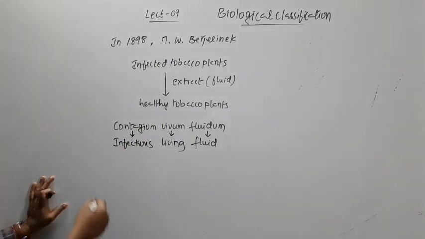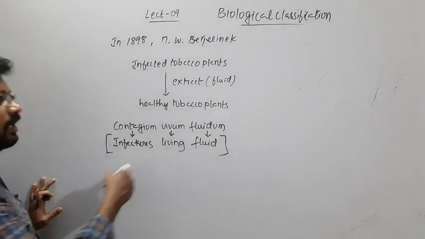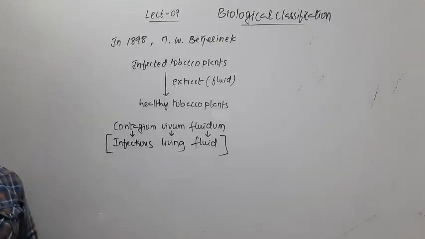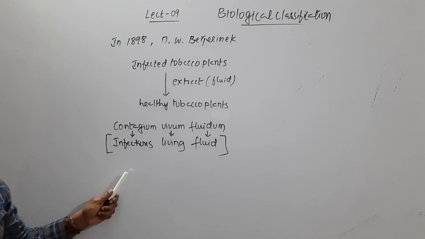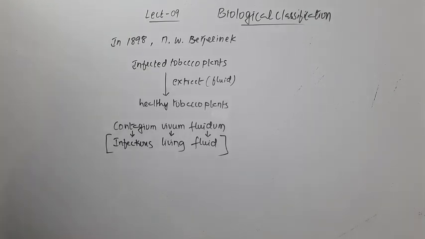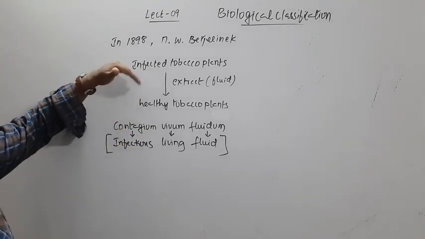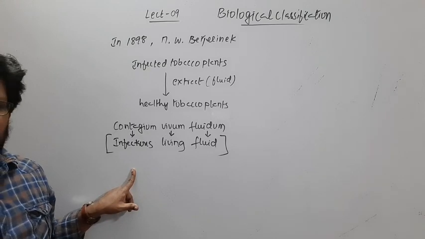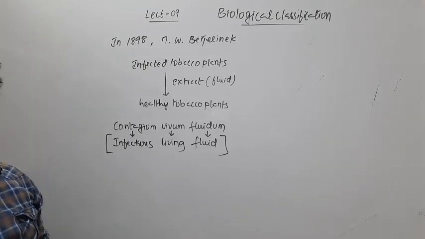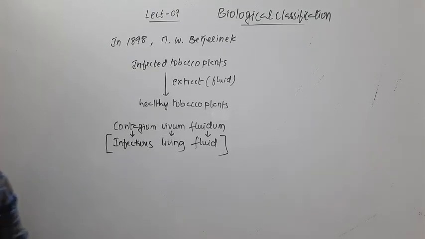Okay, so when translated to English, it's called infectious living fluid. I already told you that these viruses are smaller than bacteria. So how do we come to know that they are smaller than bacteria? Because they pass through bacteria-proof filters. Even when they used the bacteria-proof filters, the viruses passed through them, and because of that we came to know they are smaller in size when compared to bacteria.